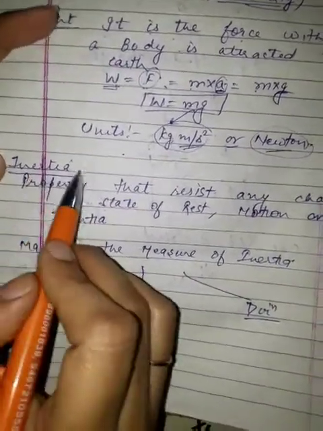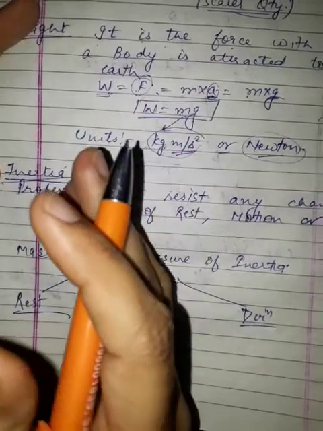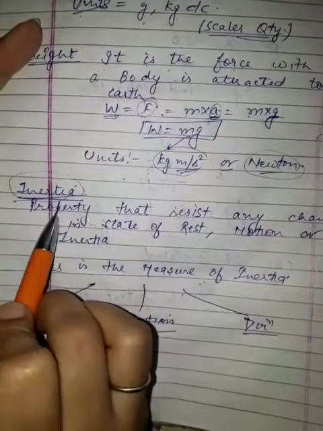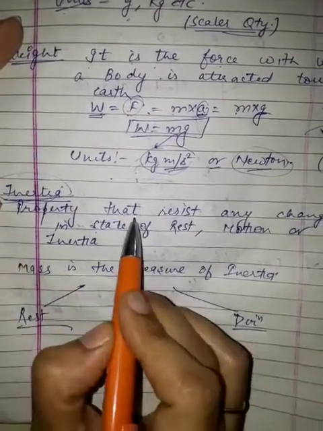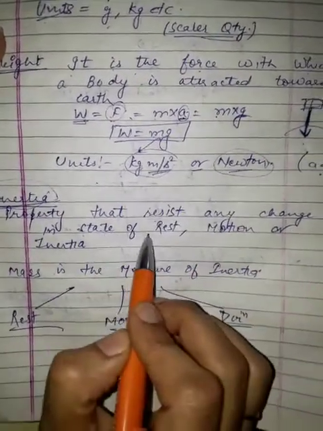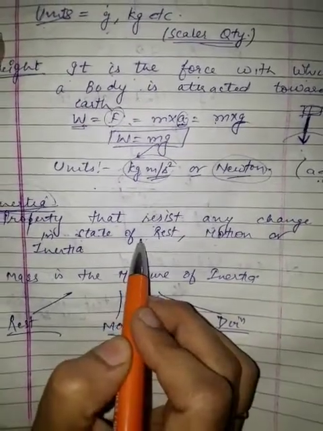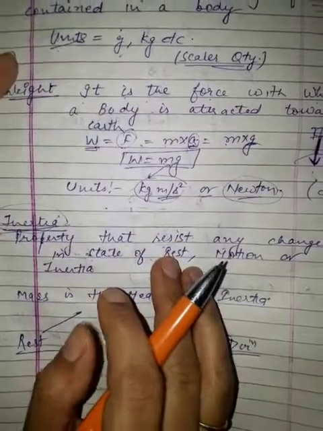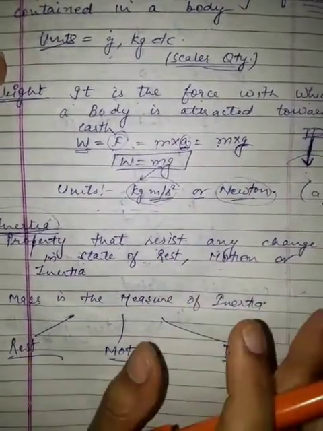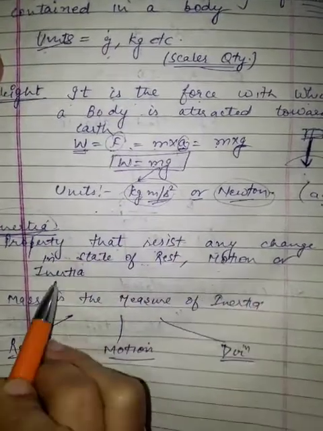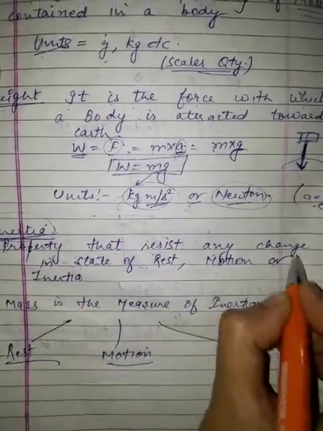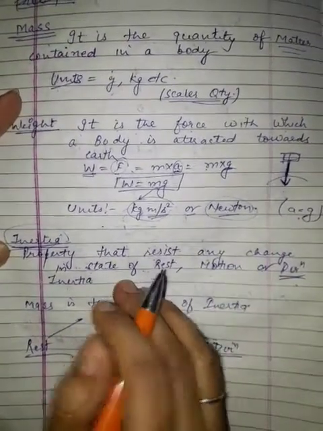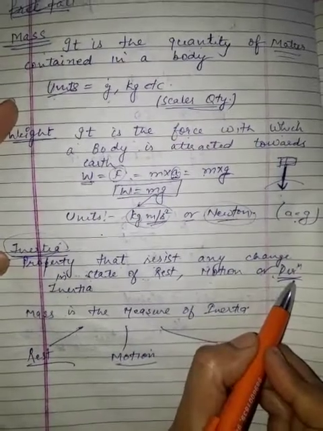Now next topic is inertia. What is inertia? Inertia means अड़ियलपन. हिंदी में if you want to say, it's अड़ियलपन, जिद्दीपन. क्या है inertia? It is a property of a body that resists any change in the state of rest, motion or direction. If the body is at rest and you want to bring it into motion, you need to apply some force. If a body is in motion and you want to stop it, you need to apply a force. If a body is moving in a certain direction and you want to change its direction, then also you need to apply some force.